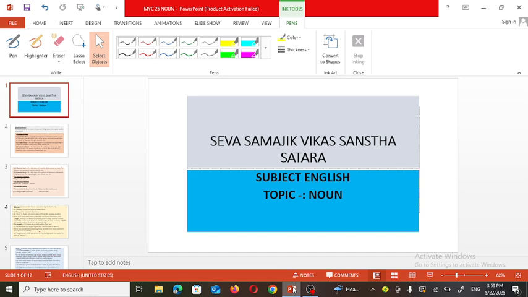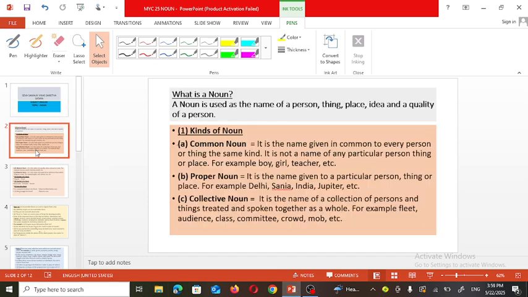Friends, in today's English session we are going to discuss noun. So what is a noun? A noun is used as the name of a person, thing, place, idea or a quality of a person. We can classify nouns according to their kind, such as common noun, proper noun, collective noun, abstract noun and material noun. So what is a common noun?